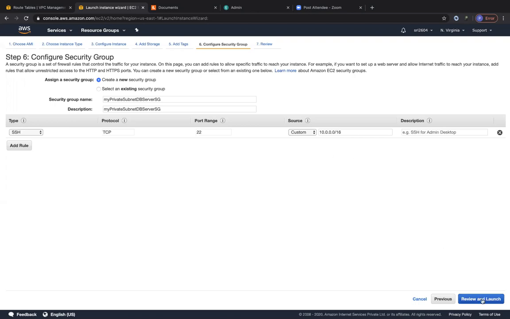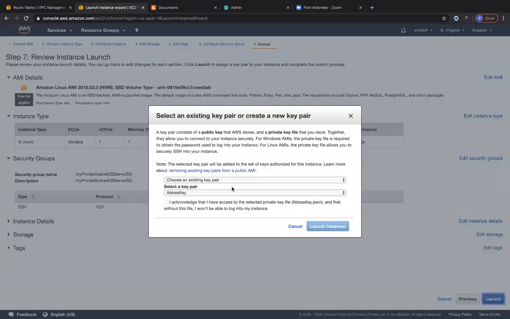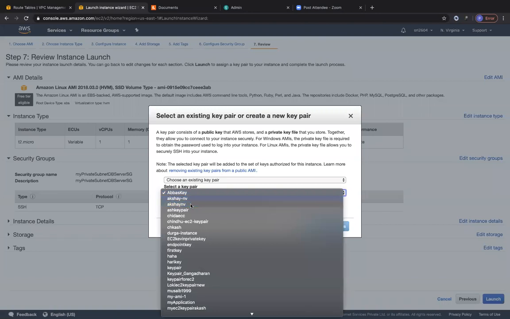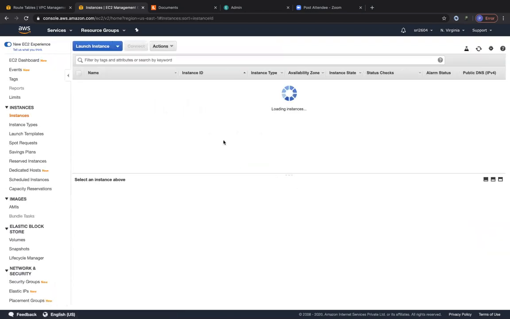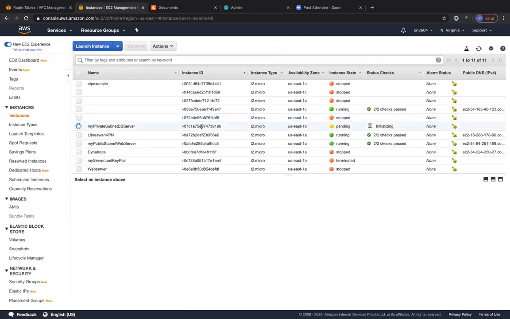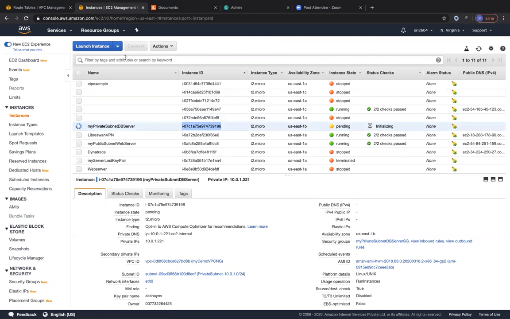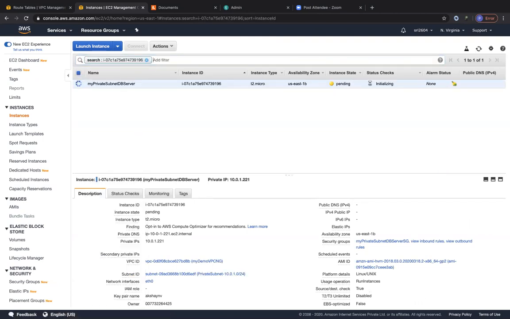So let's click on review and launch. Let's click on launch, and I'm going to use the same key pair. I acknowledge, and I'm going to launch. Now once I launch this EC2 instance, it's coming to the pending status. So let me copy this and put it over here just to filter based on this EC2 instance. You can see that this EC2 instance is coming up, but right now it does not have a public IP, does not have a public DNS, but it does have a private IP.